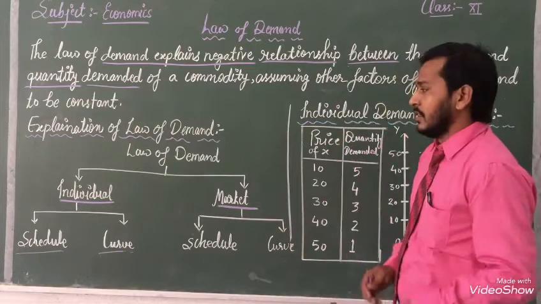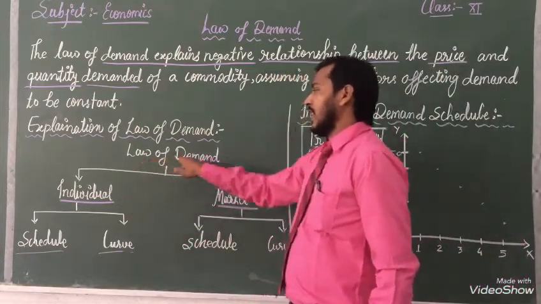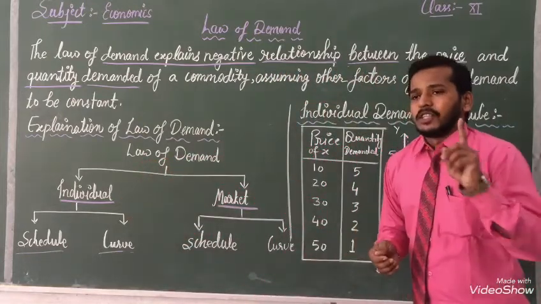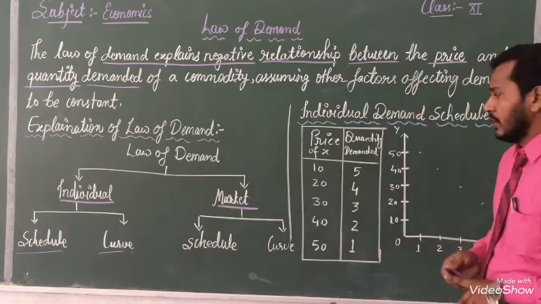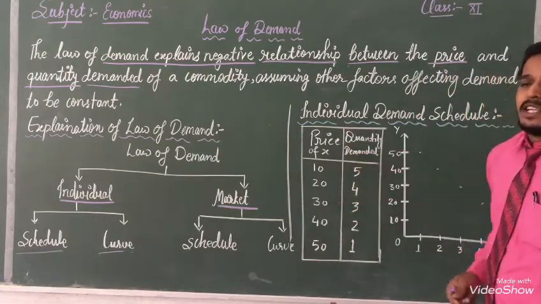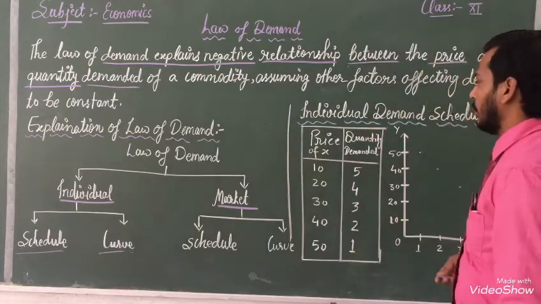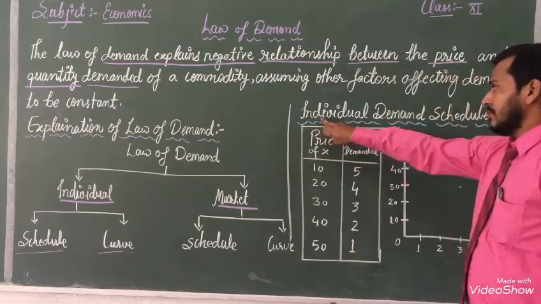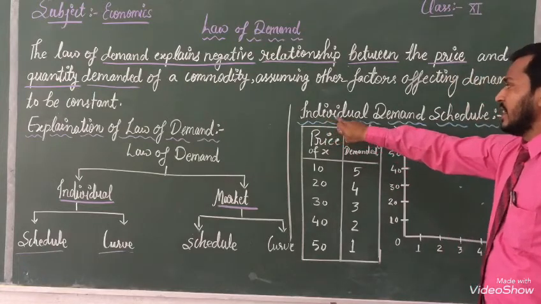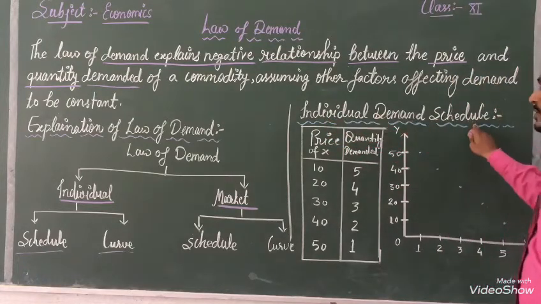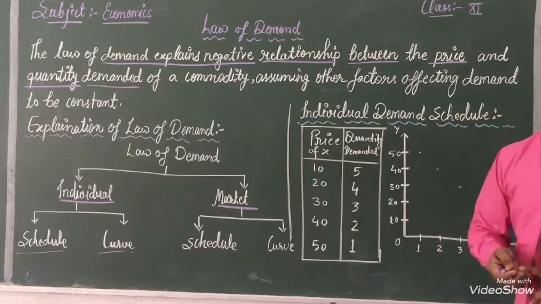So once again, we will read the individual law of demand with the help of a schedule. In front of you, dear students, I have made one small schedule. See it in the proper way. Individual demand schedule is written in front of you.